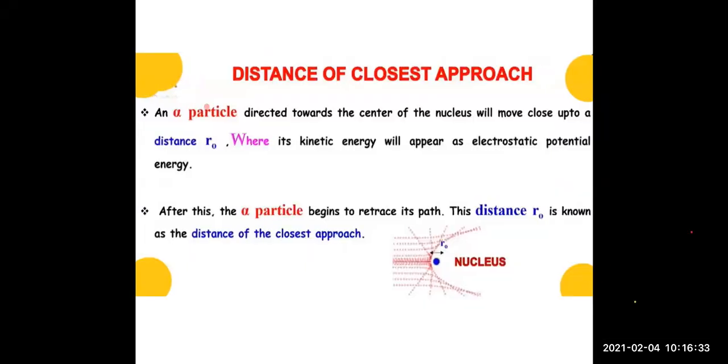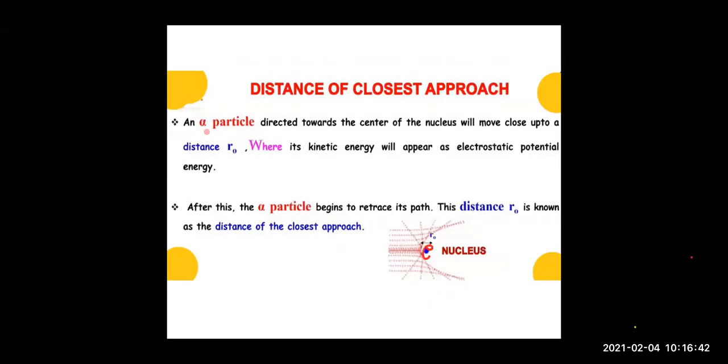Right. Now, children, here we are going to discuss the distance of closest approach. As you know, the nucleus is positively charged. The alpha particle which is coming is positively charged. So alpha particle and nucleus, being positively charged, will experience the Coulomb force of repulsion, right?